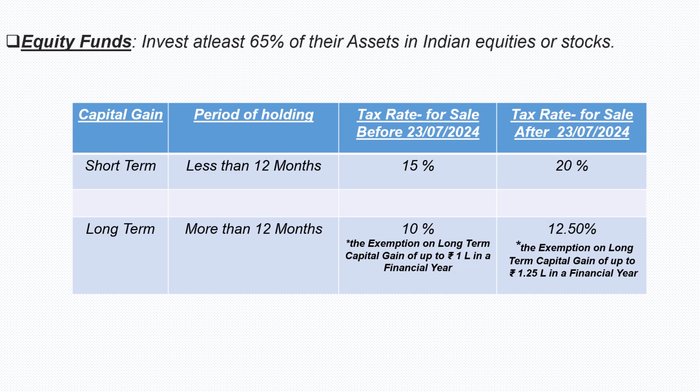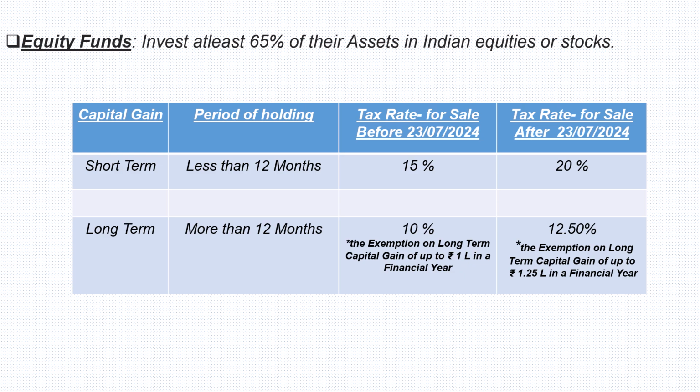Long term, if the period of holding is more than 12 months and the tax rate is 10% for the transaction effected before 23rd July 2024 with the exemption of 1 lakh in a financial year. The tax rate for the transaction effected after 23rd July 2024 is 12.5% with the exemption increased to 1.25 lakhs in a financial year.